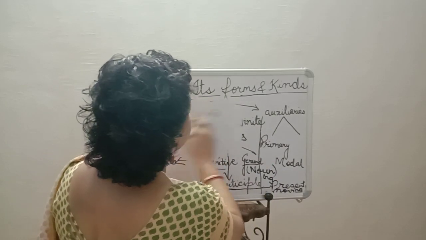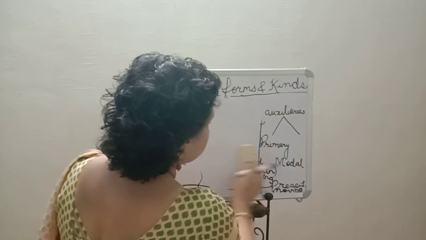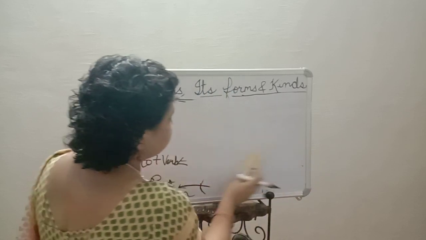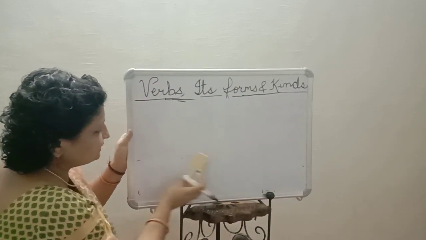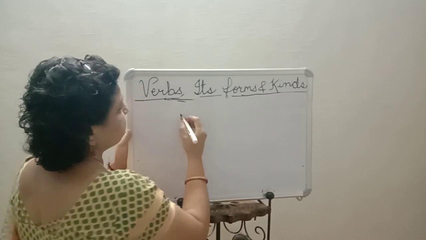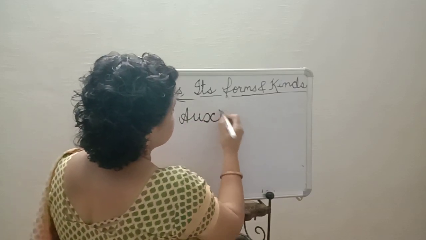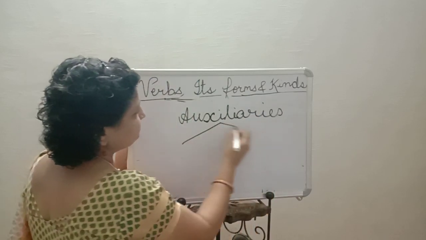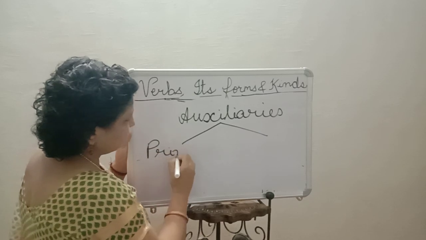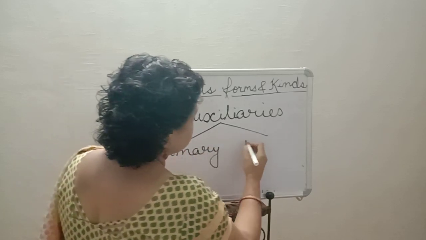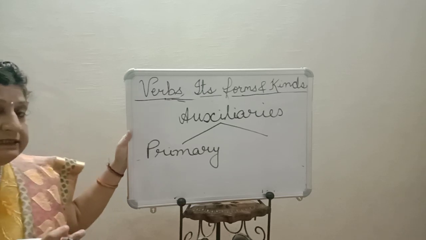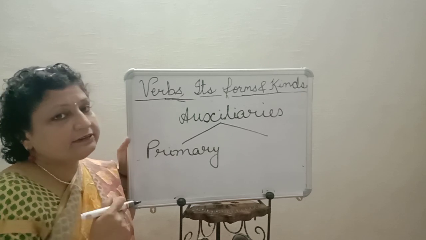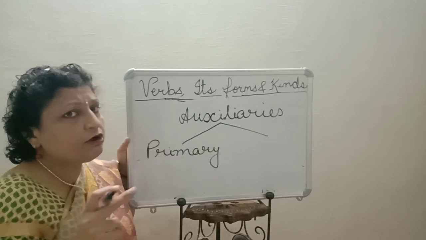Now next is auxiliaries. Auxiliaries are primary auxiliaries and modal auxiliaries. If in those sentences we had seen was writing, will write, has written, have written, we've seen all these things.